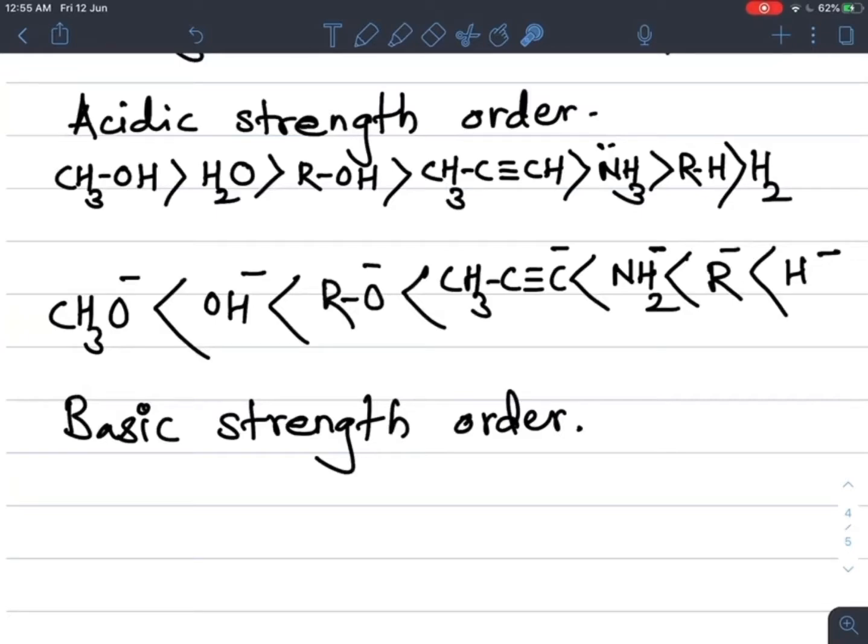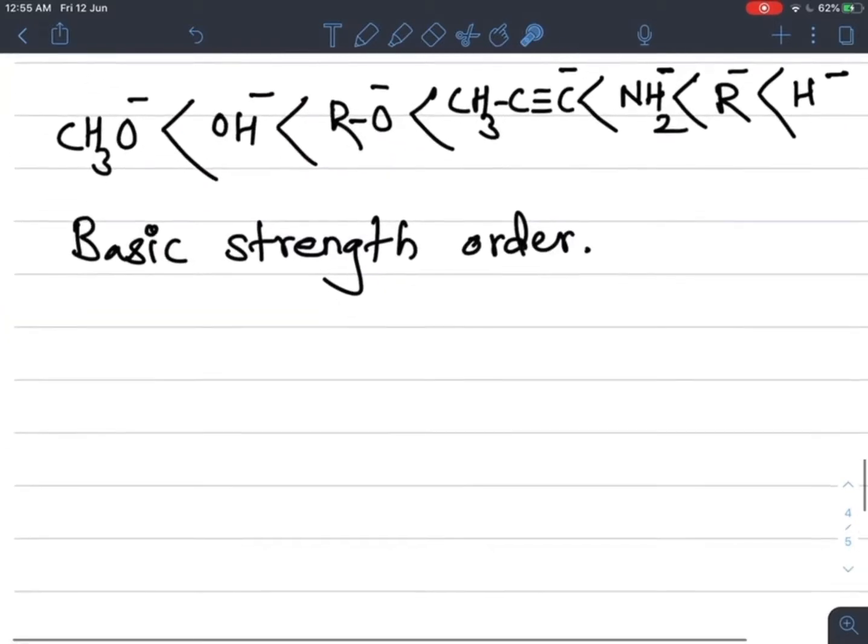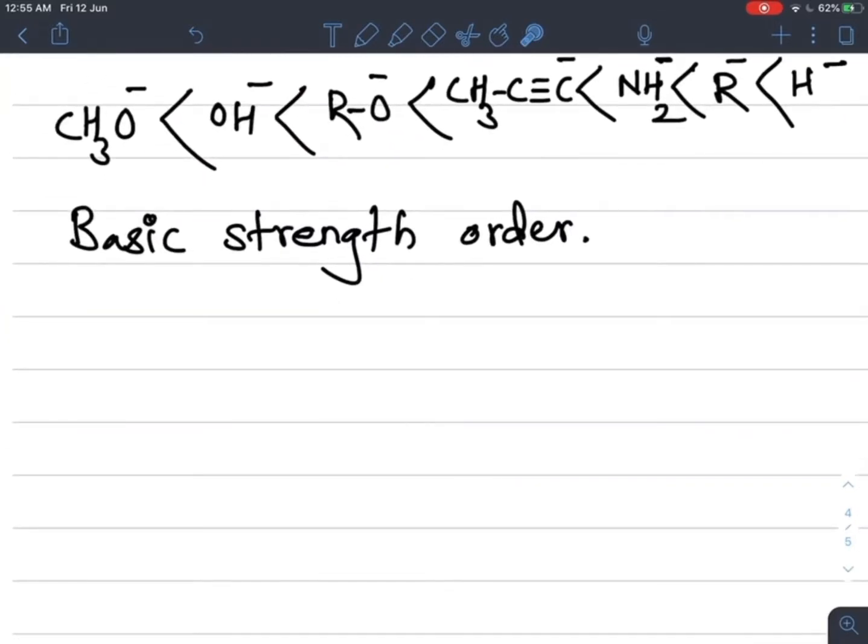Now a question is also asked comparing the alkoxide ion and the hydroxide ion. Tell me, what is the basic strength of the alkoxide ion as compared to OH minus, the hydroxide ion?